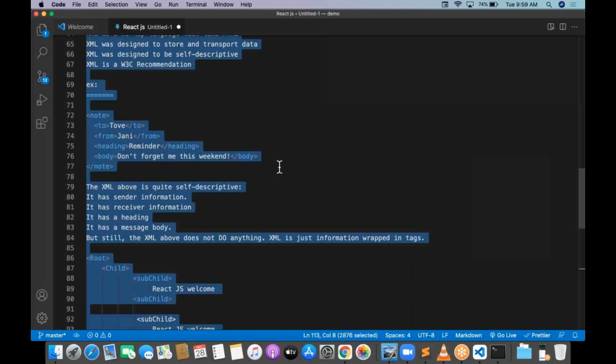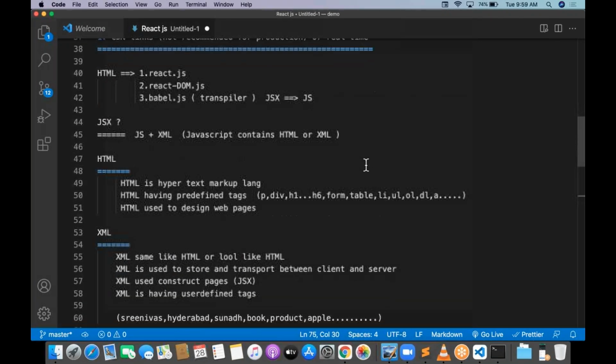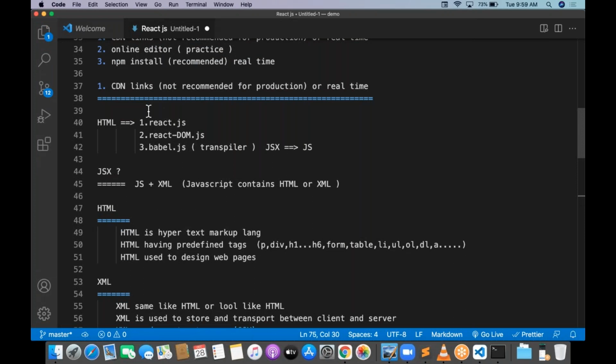Just try to understand what JSX is here. Whatever I'm telling you, by CDN links you can create a React project. In CDN links, what are the things we need to add to the HTML? One is React.js, one is React DOM.js, one is Babel.js. You may ask, sir, why is Babel required? You are writing some JSX code, and that JSX code needs to be converted into JavaScript. Babel is a transpiler which is going to transpile your JSX code into JS.